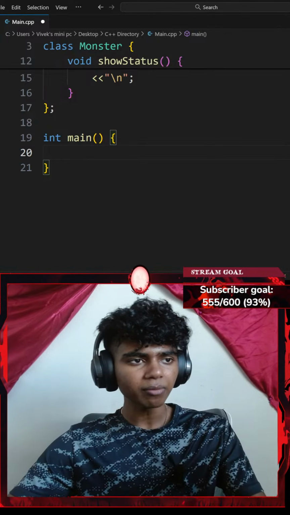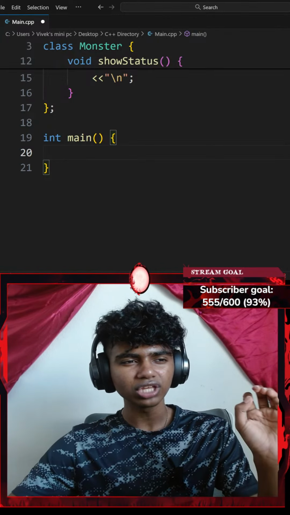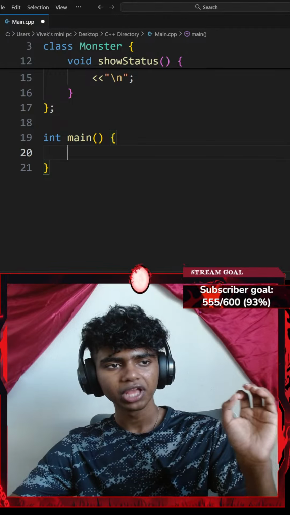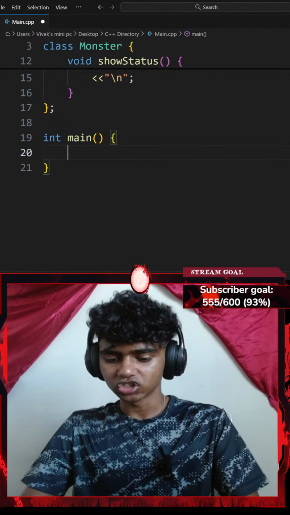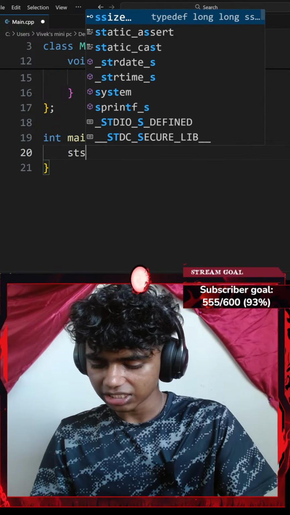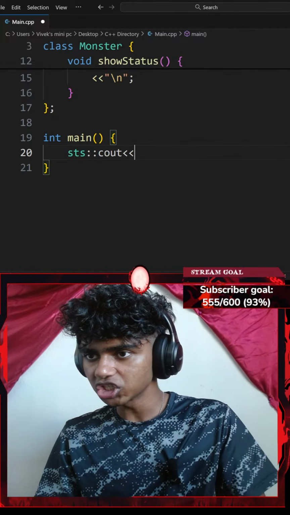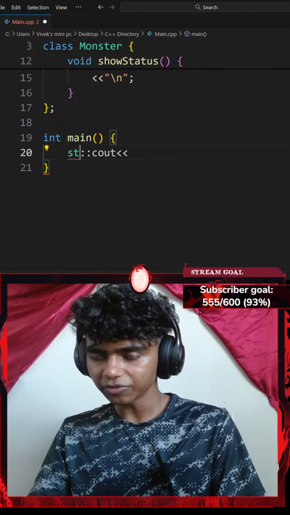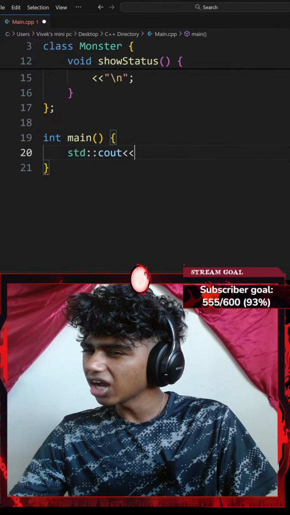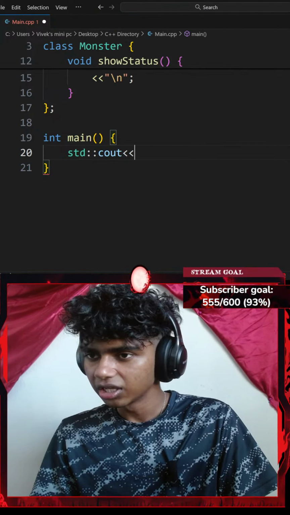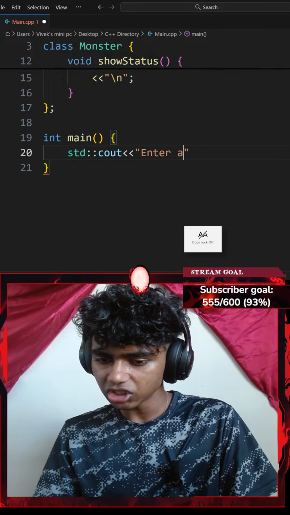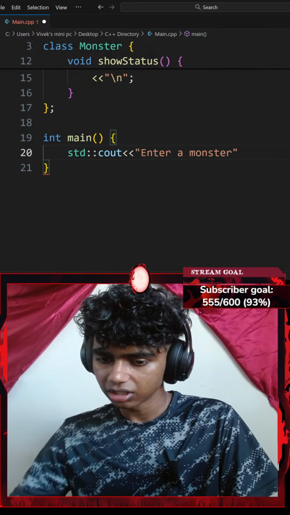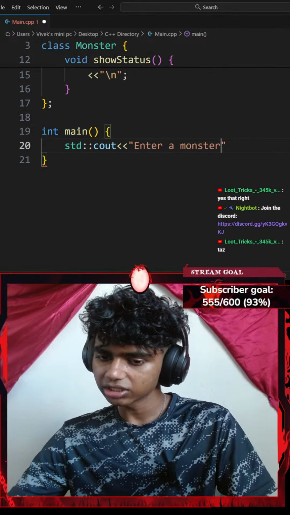Okay, so inside of my main function, it says ask the user to create two monsters, input their names and stats. So I could go with something like a standard console output with an insertion operator. Let's go with something like "enter a monster". Okay, just write that.